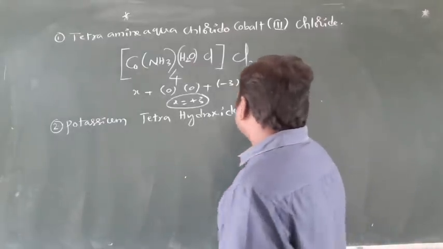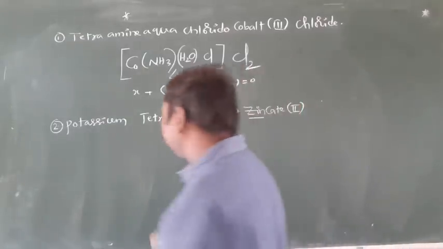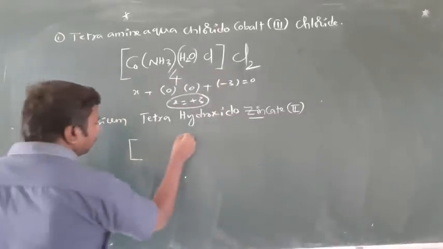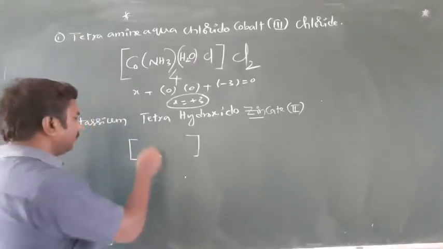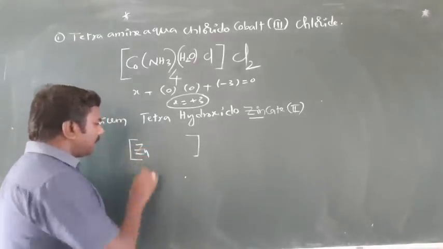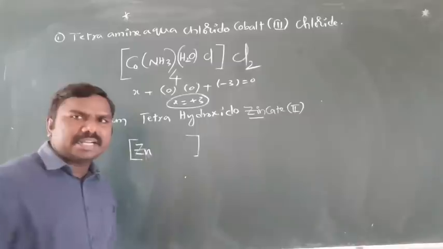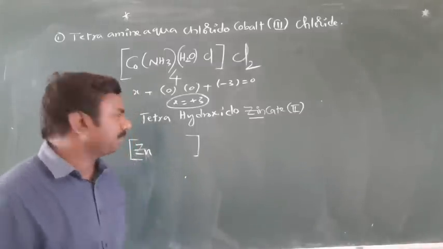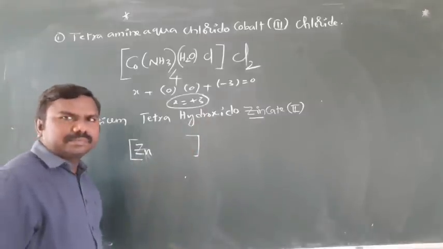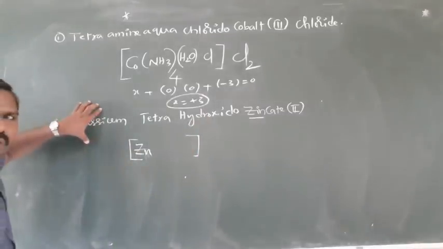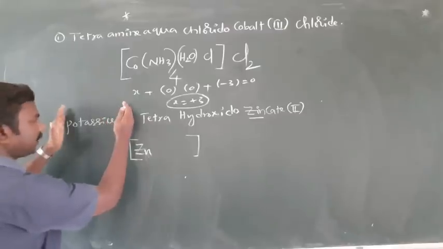Now, zinc is the central atom. It must be written in square bracket, coordination entity, because the central atom is always present in the coordination entity. Now, tetrahydroxido, potassium they give. Potassium means they are written first.